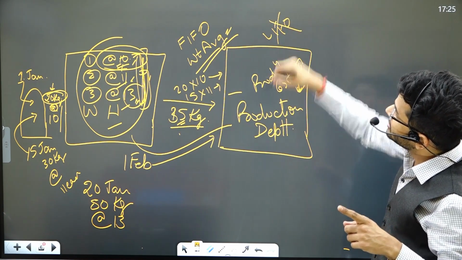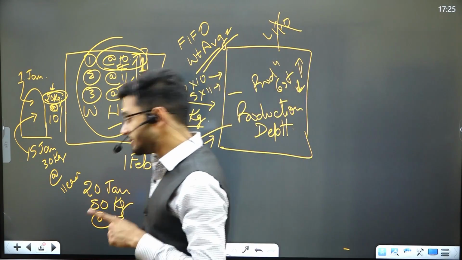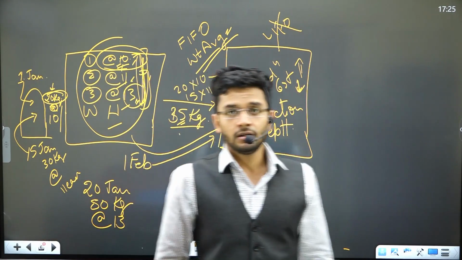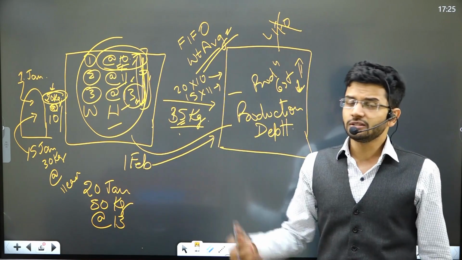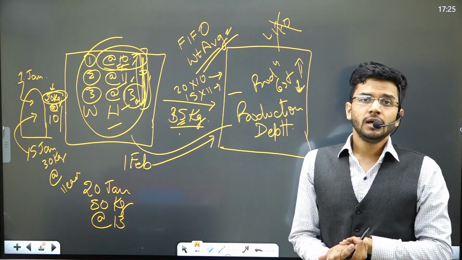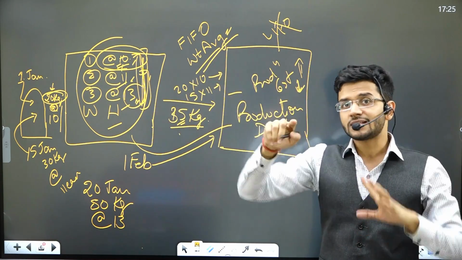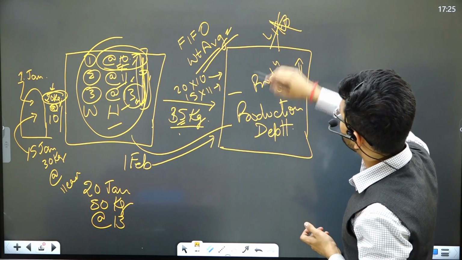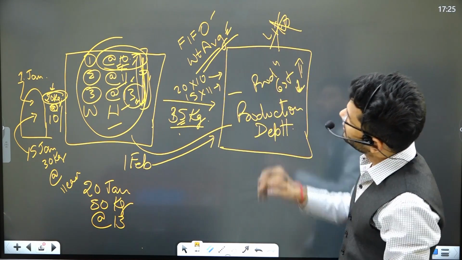But guys, LIFO method is not prescribed by the accounting standards. Accounting standards say that LIFO method is not to be used while charging the raw material to production cost. It is denied as per the accounting standards as well as cost accounting standards. Both of them deny using LIFO. So LIFO is out of the question. The two options are FIFO and weighted average.